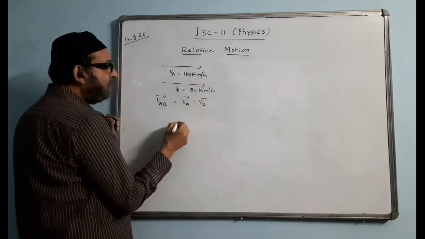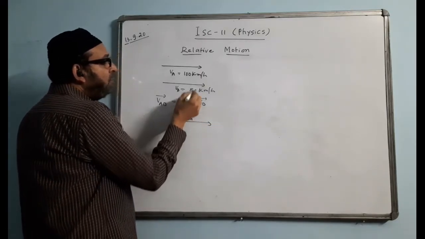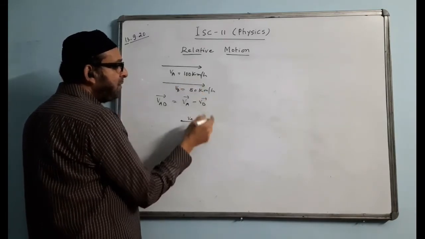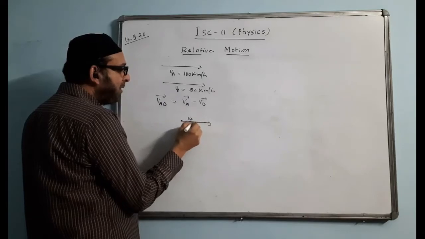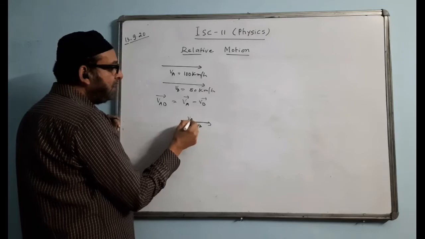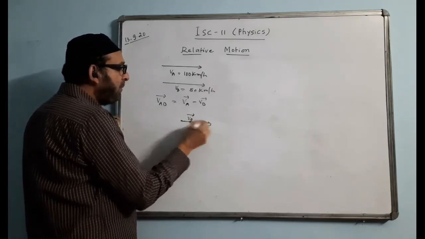We will draw a vector diagram for it. This is VA, and now you have to do VB. VB's original direction is like this, but since you do the minus, it is like this, minus VB. So VA is coming like this and minus VB is coming like this, opposite.